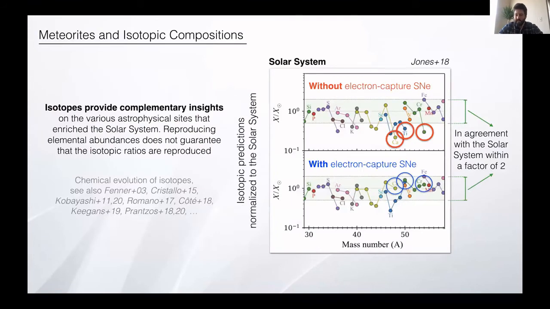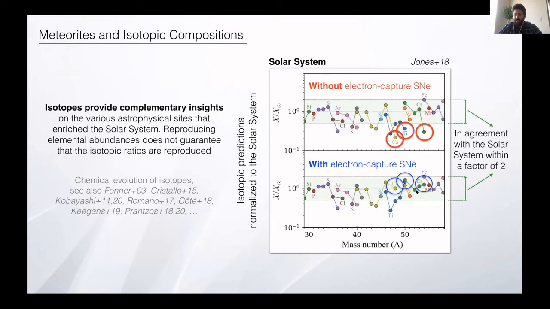Now, just a little example of how isotopes might be useful. This is a study by Sam Jones in 2019, it's not 18, sorry about that, where we tried to provide a chemical evolution of many different isotopes. And we found that with our typical setup, we were under-reproducing the neutron-rich isotopes for calcium, titanium, and also chromium. And if we had a thermonuclear electron capture supernova as an extra source, we could manage to have a better match for those isotopes.